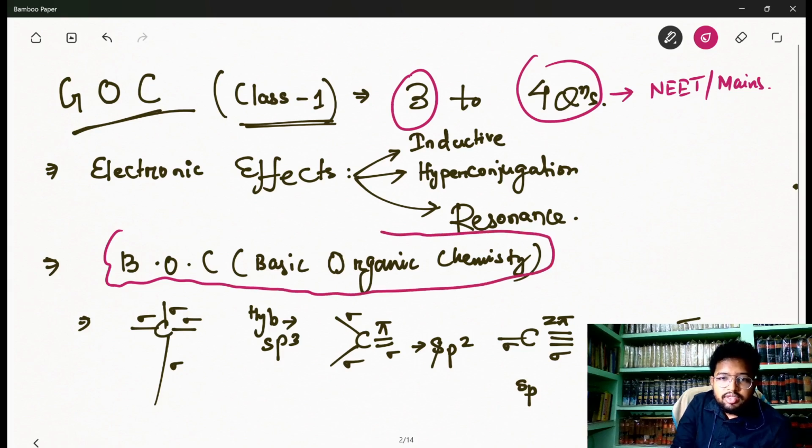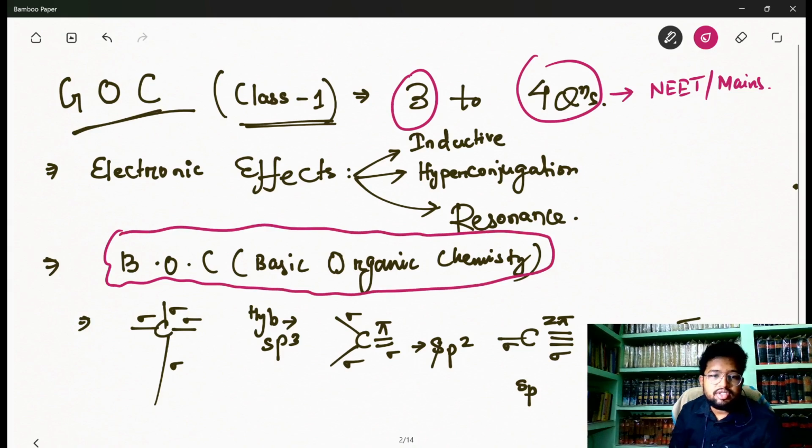I know that whoever has started organic chemistry knows these basics like hybridization: sp3, sp2, and sp. Whenever a carbon has two sigma bonds, which hybridization does it have? sp hybridization, and the molecule is linear. What would be the bond angle of this sp hybridization? That is 180 degrees.